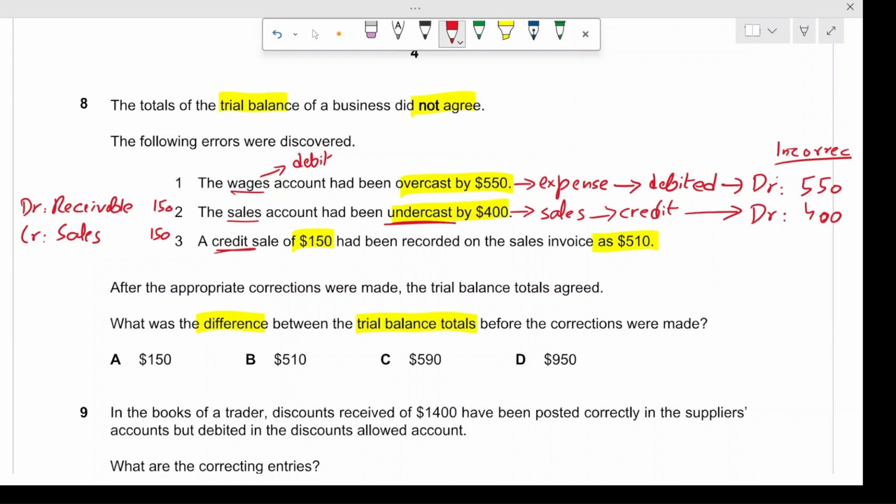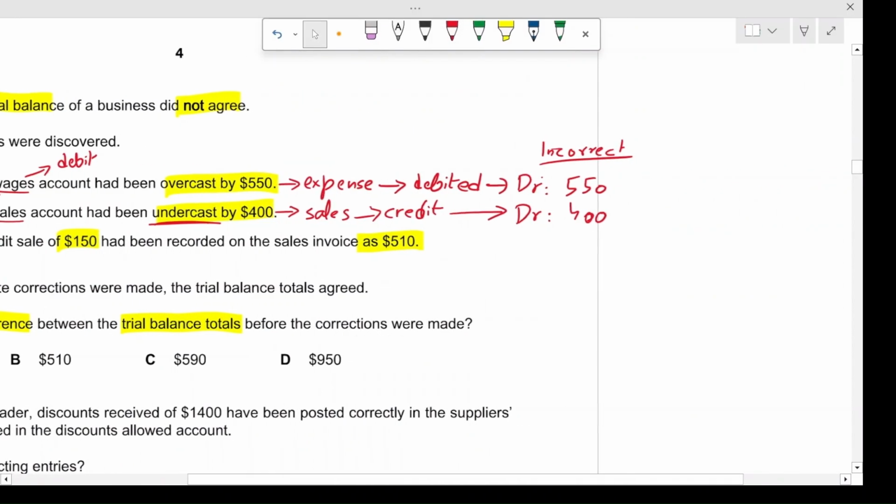However, if this was cash, if this was not a credit sale, this would have been cash debited by 510 because we received the cash. So there would have been a difference of $360. However, that is not the case. Here it was a credit sale. This did not change the trial balance itself. So this will not be considered. This will have zero impact.